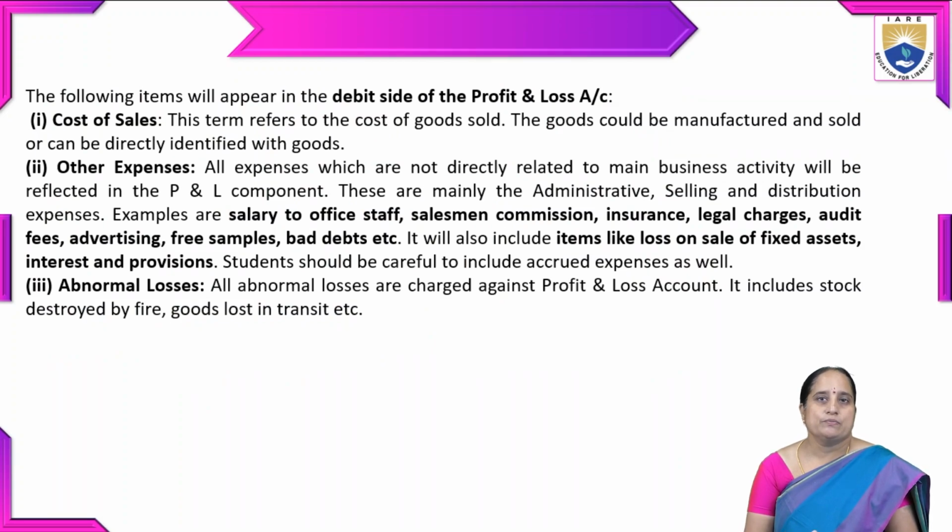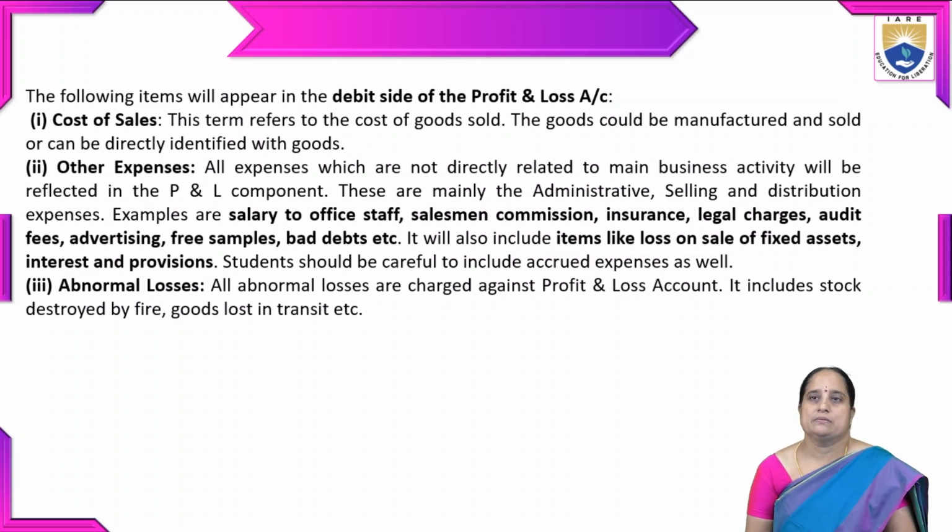The following items will appear on the debit side of the profit and loss account. On the debit side we take cost of sales. Cost of sales means the cost of goods sold, and the goods could be manufactured and sold or directly identified with goods. All that kind of financial information in the form of cost of sales should be mentioned on the debit side of the profit and loss account.